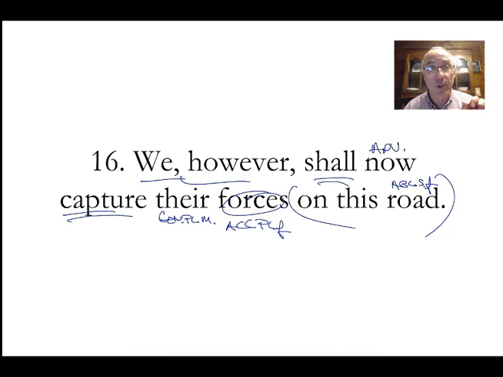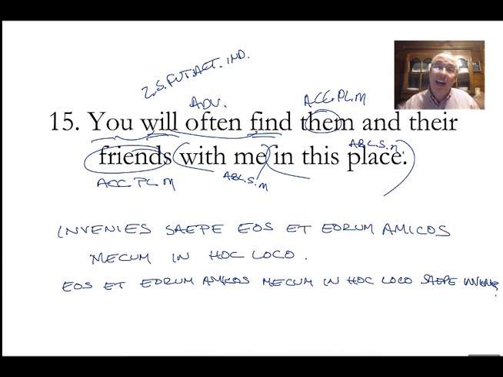This one I do want to translate we as a separate word, nos, autem, because it is separating and making it distinct. See, in number 15, it's just, you'll often find. There's not a contrast, there's no emphasis, unless you can think of some scenario in which you wanted to emphasize you. But for the most part, it's just, yeah, you'll find them. Not you will find them, as opposed to they. I just don't think there's a need for emphasis in this one.